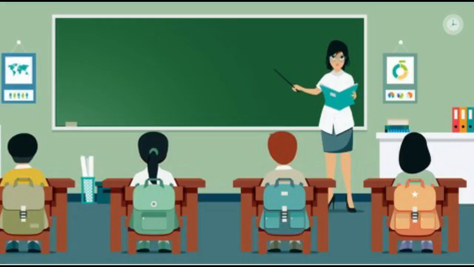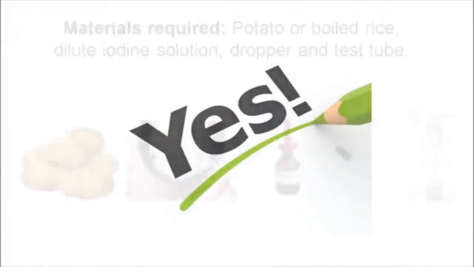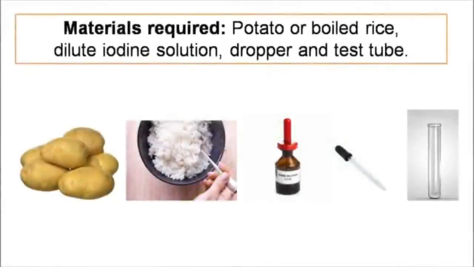Now tell me, children, what are the materials required for this experiment? Yes, we have to take a potato or boiled rice, test tube, dropper, and dilute iodine solution.